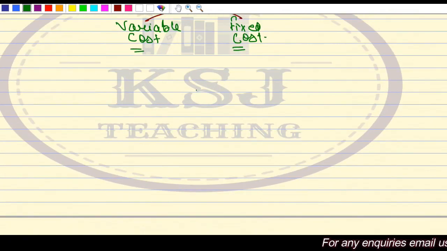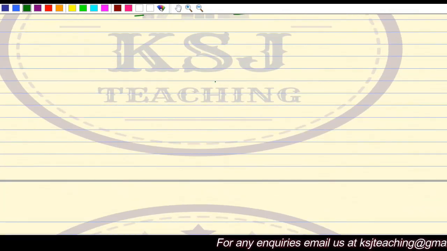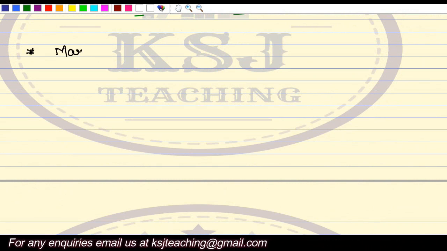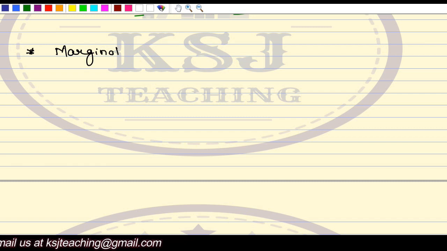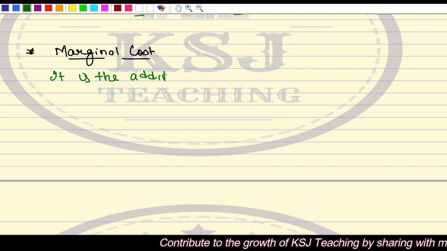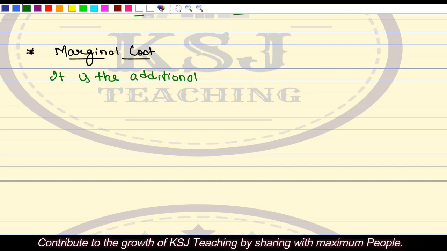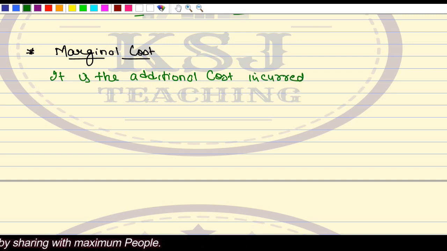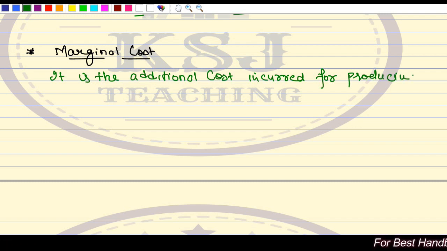Till now, I haven't told anything about the marginal cost. Let's see something about marginal cost. What is marginal cost? First, we will write something, then we'll try to understand. What is a marginal cost? It is the additional cost incurred for producing one additional unit.